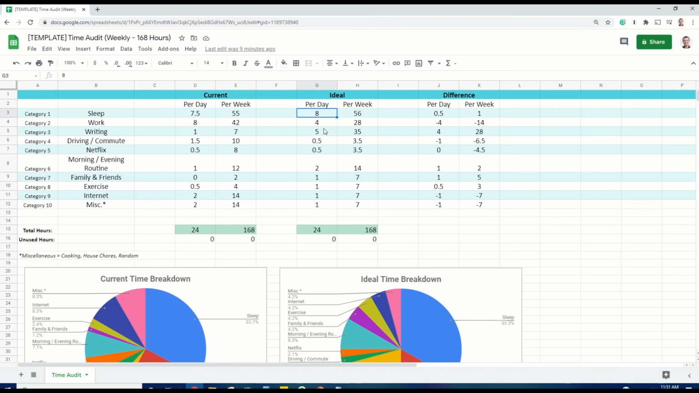Another point is that an ideal day includes a huge chunk of writing time in the morning for me. Somewhere between 7 and 8 in the morning all the way till noon or 1 is just uninterrupted writing time. And so I knew I wanted to build that into my ideal day and week.